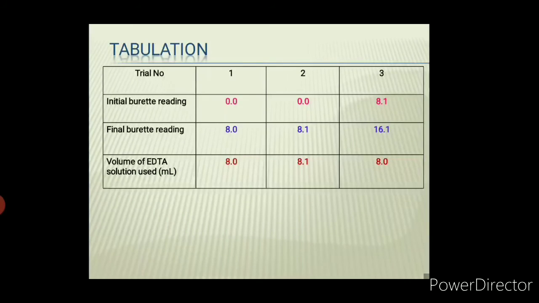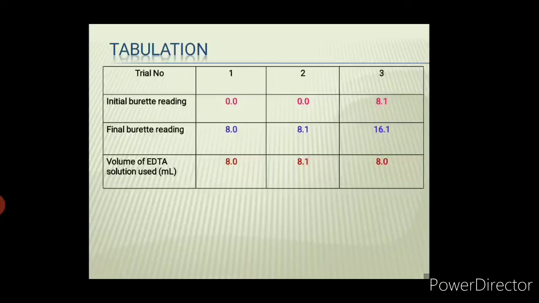Trial numbers 1, 2, 3. You can take any number of trials, but you need to report 3 trials. Initial burette reading is where we are starting. Students, recall that we have a 50 ml capacity burette. We fill it to the top, which is considered as 0 ml. Then slowly we read it from top to bottom.